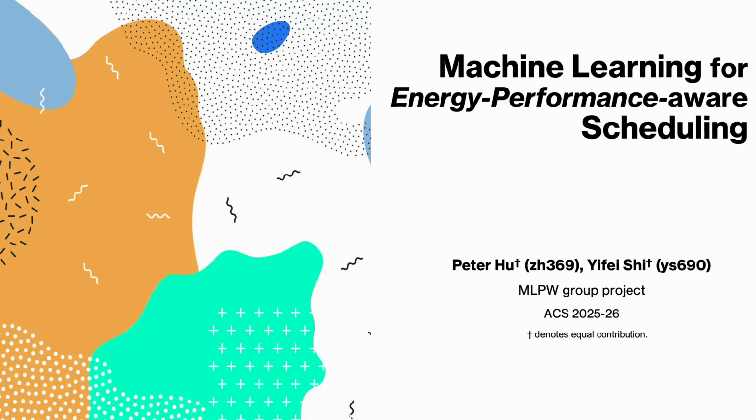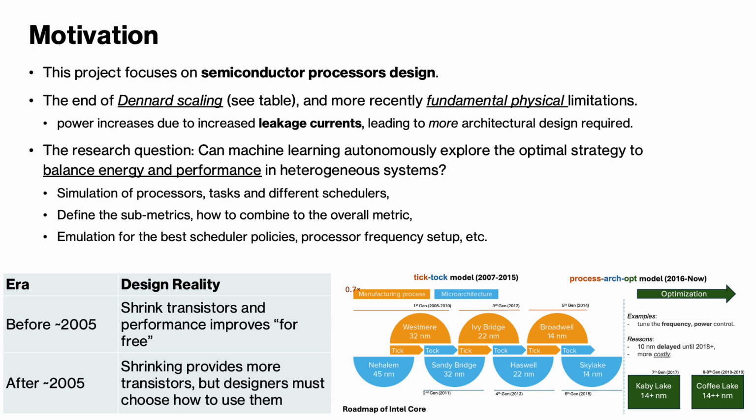Here we present the work titled Machine Learning for Energy Performance Aware Scheduling, where we use Gaussian process, Bayesian optimization for design space exploration. The project is motivated by the end of Dennard scaling in the semiconductor design, where power consumption constraints all processes from turning on.